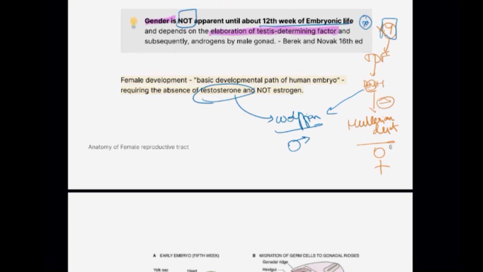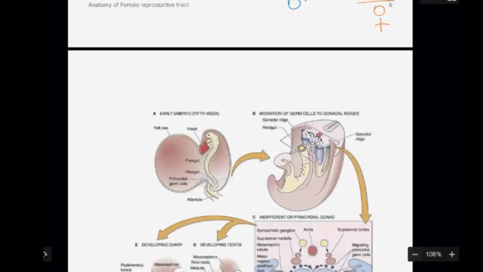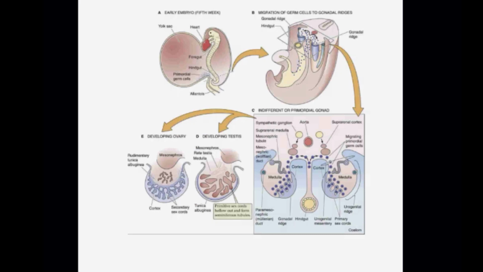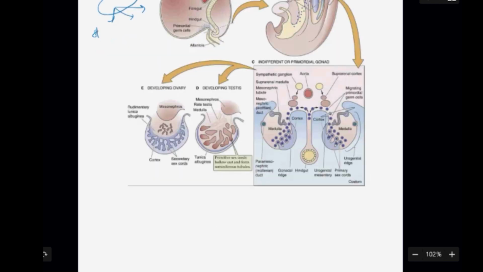So this is the development of the gonads. You have gonads, like the ovary or the testis. In this, you're going to have three different types of cells. One is going to be the structural cells. The other one is going to be the supportive cell. The other one is going to be the sex cell.